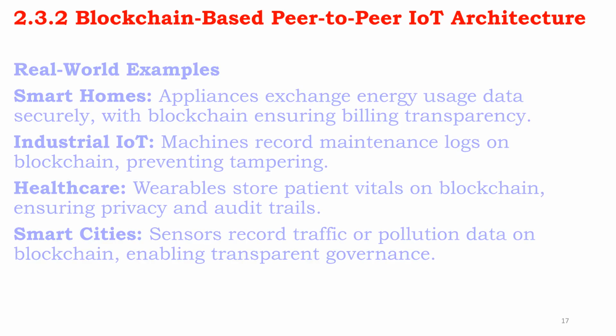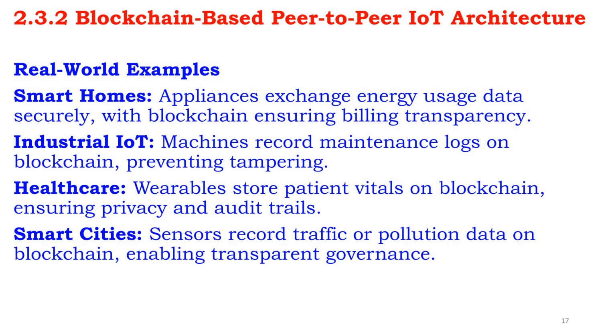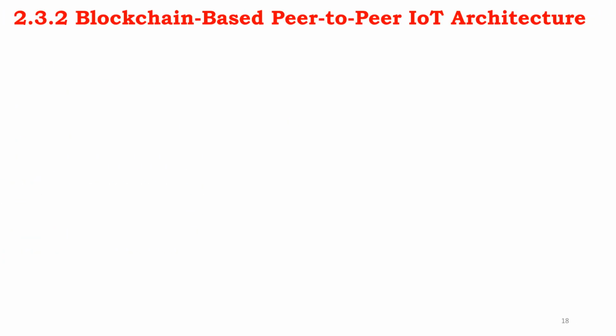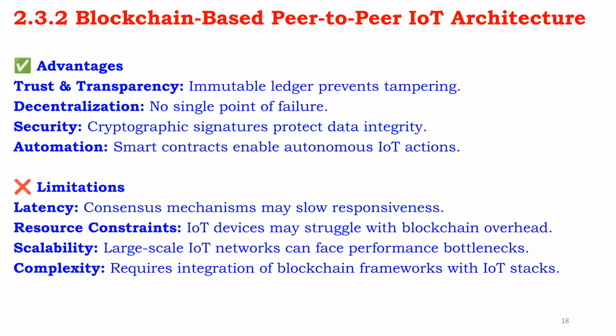Blockchain-based P2P architecture has real-world applications in smart homes for transparent energy billing, industrial IoT for tamper-proof maintenance logs, and healthcare for securing patient vitals and audit trails. Advantages include enhanced trust, transparency through an immutable ledger, decentralization eliminating single points of failure, robust security, and automation via smart contracts. Limitations include potential latency from consensus, resource constraints on IoT devices, scalability challenges, and system complexity.